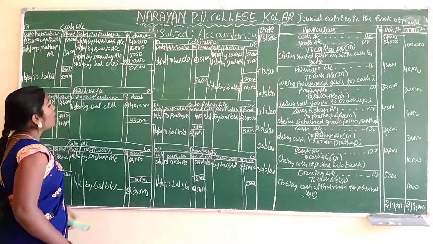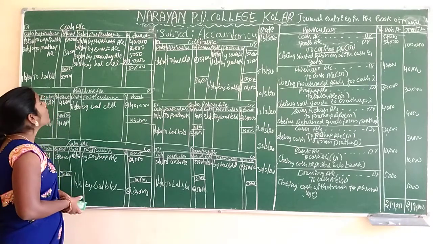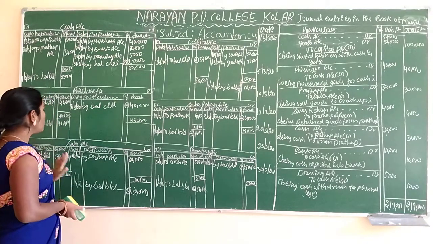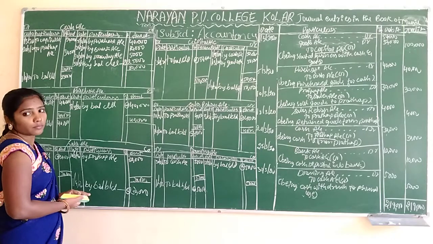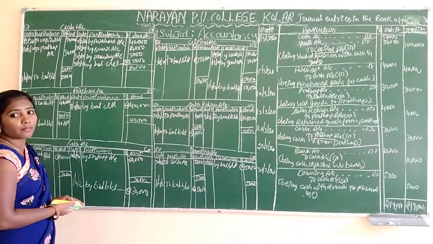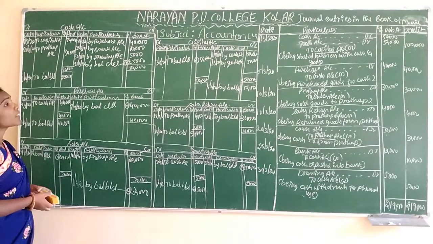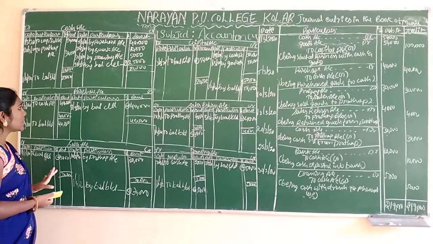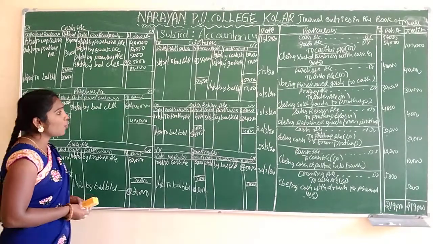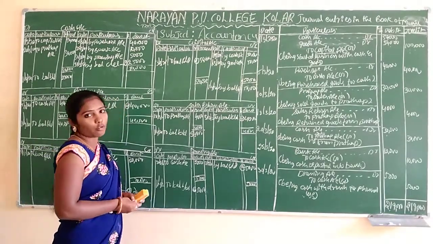And these are all the ledgers we have prepared: cash account, purchase account, sales account, capital account, sales return account, drawing account.